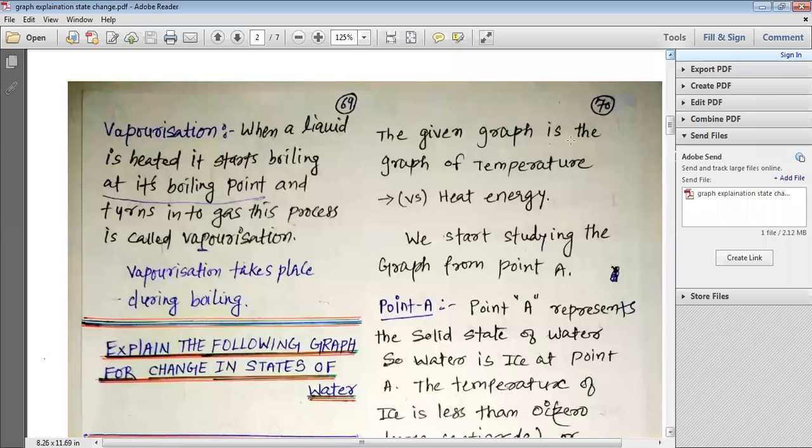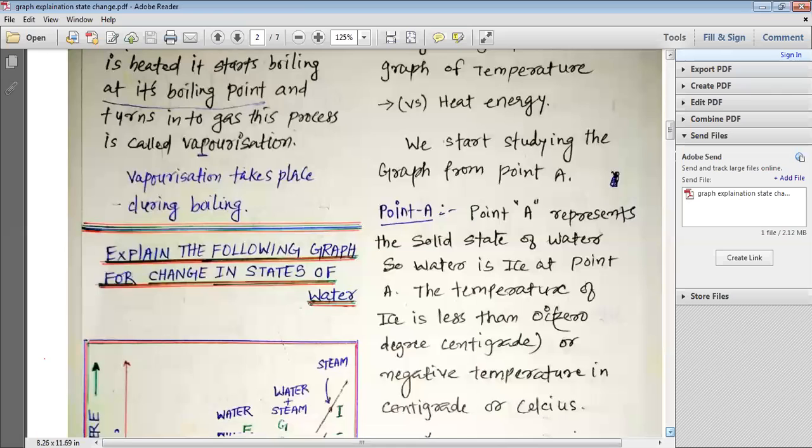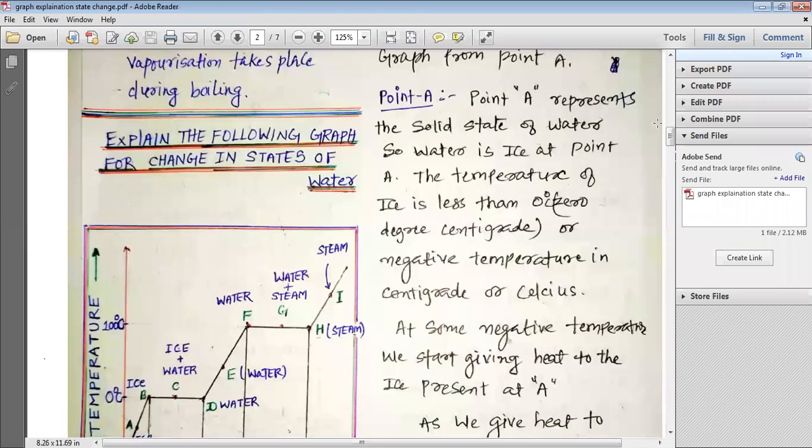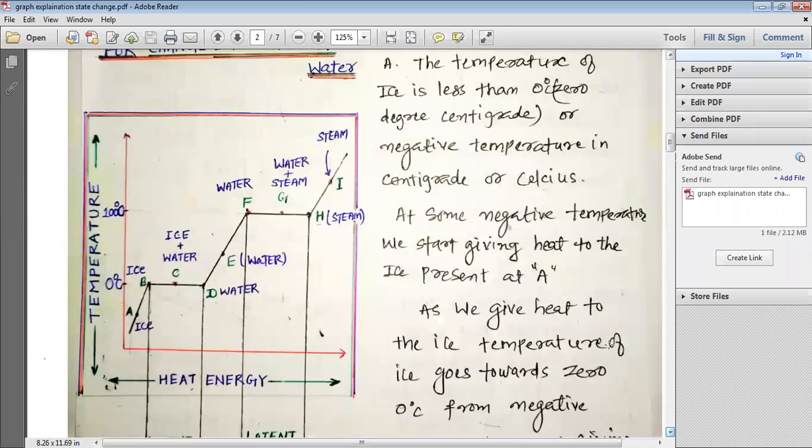So the given graph is the graph of temperature versus heat energy. We start studying the graph from point number A. A represents the solid state of water. So water is ice at point number A. The temperature of ice is less than 0 degree centigrade or 0 degree Celsius, or the temperature is negative in the centigrade scale or Celsius scale.